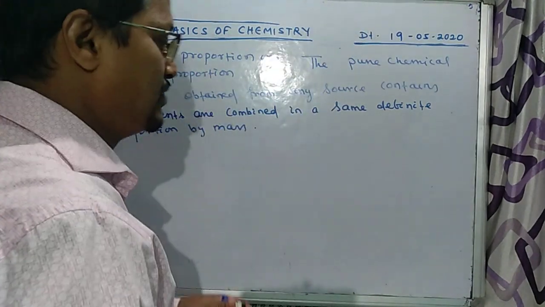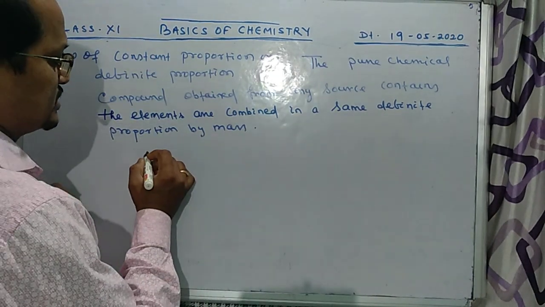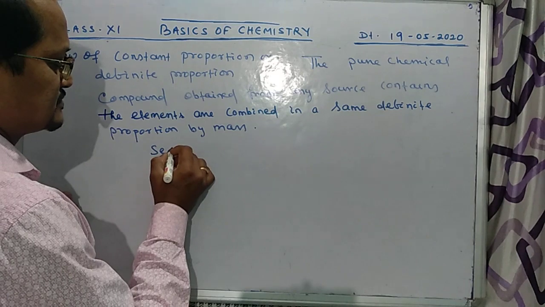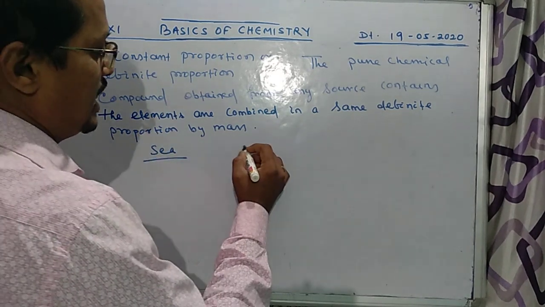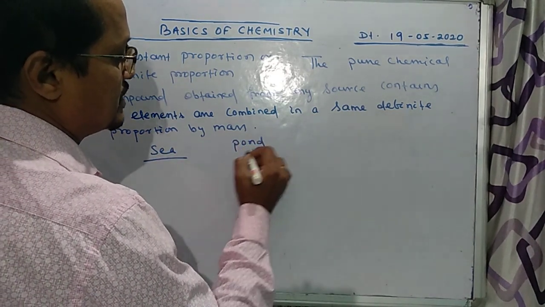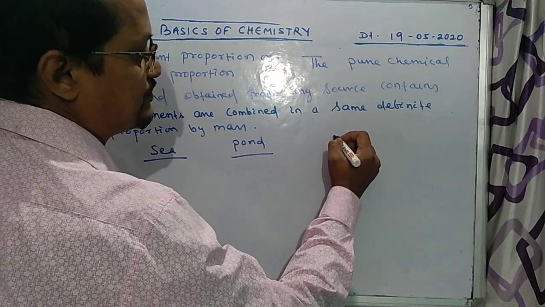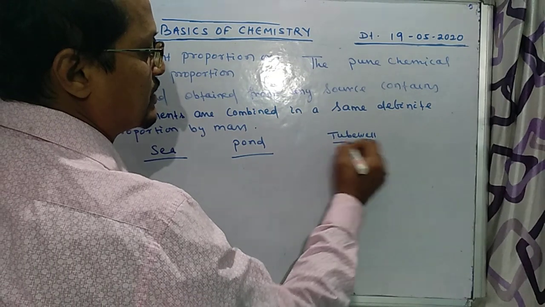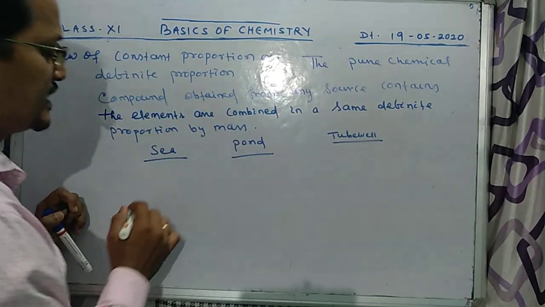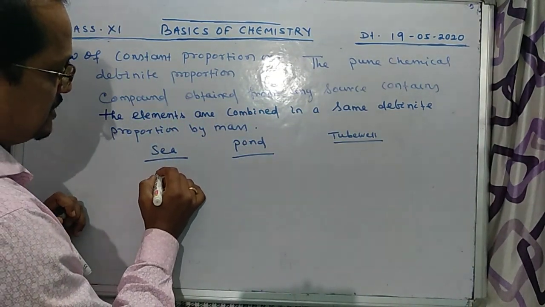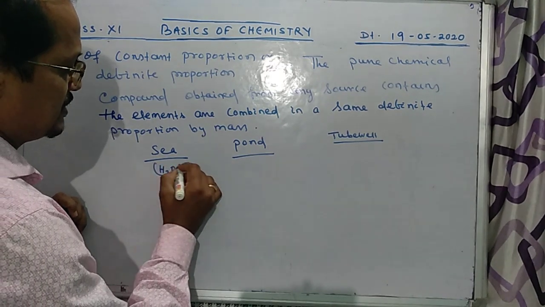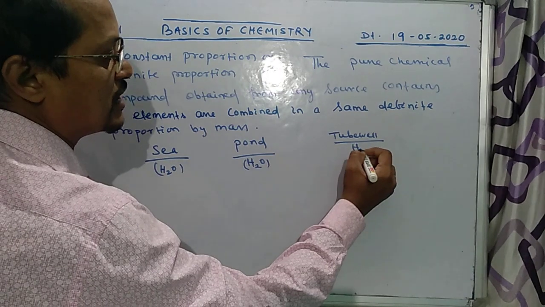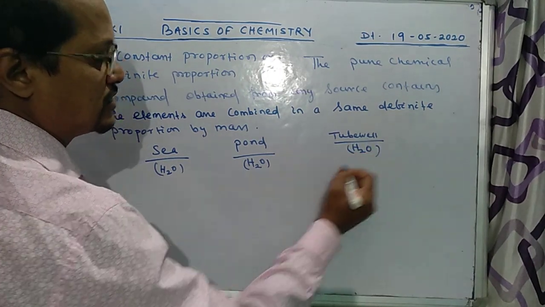Suppose this is your sea water, this is your pond water and this is your tube well water. Water is obtained from each, and the pure compound is written as H2O here, and here also H2O.